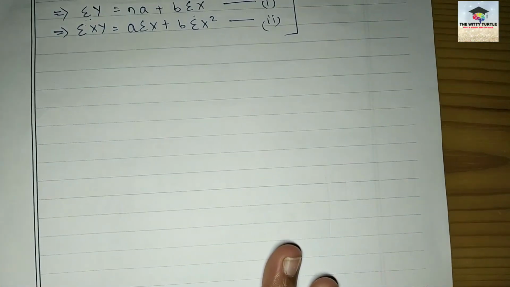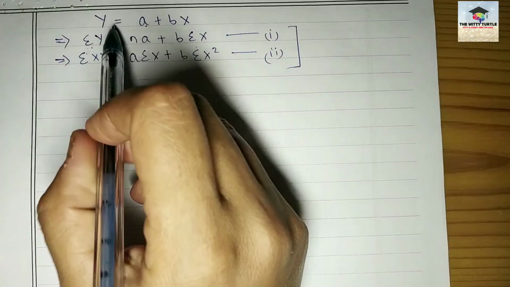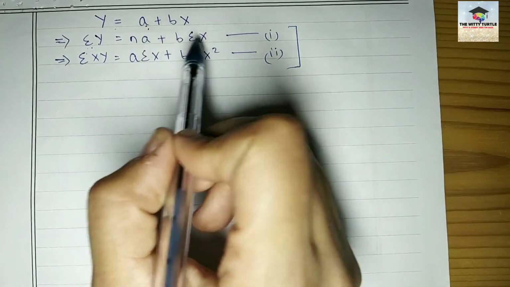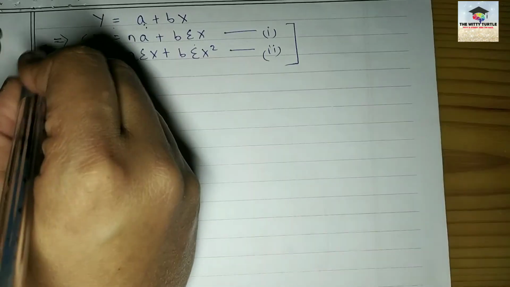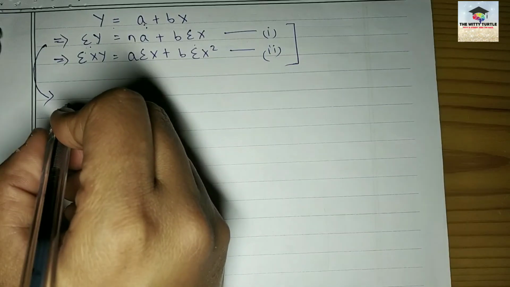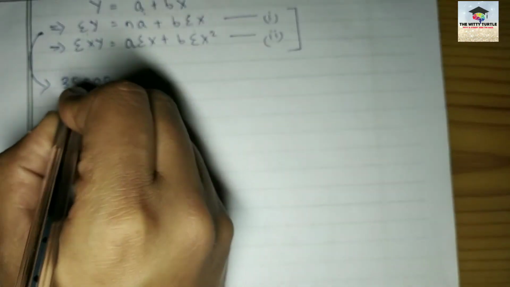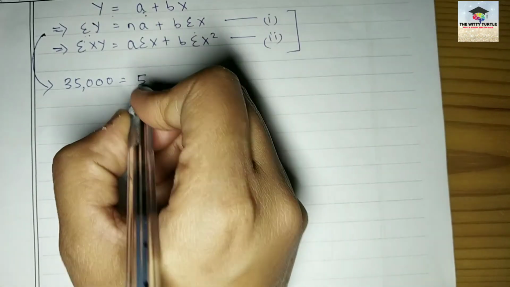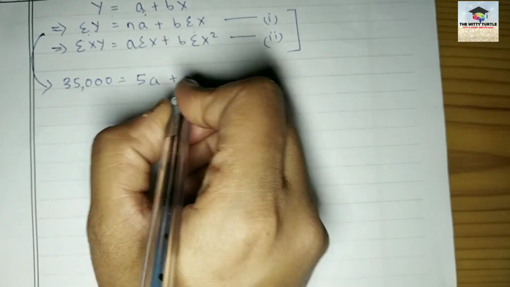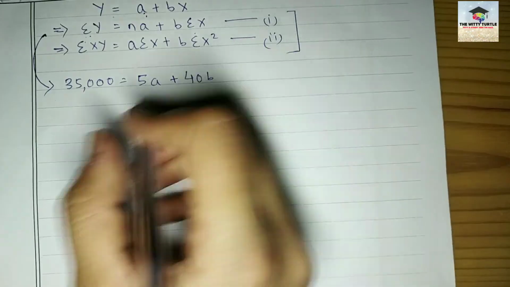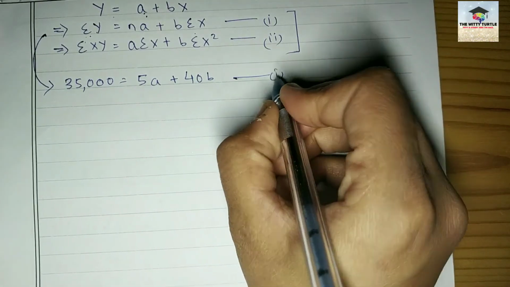Now, tell me what are those two formulas? The formulas are y equals a plus bx, then summation of y equals na plus b summation x. So your summation of y is how much? 35,000. Your n is how much? N is 5. Your a will be a. And summation of x is how much? 40. 40 into b. This is your equation 1.